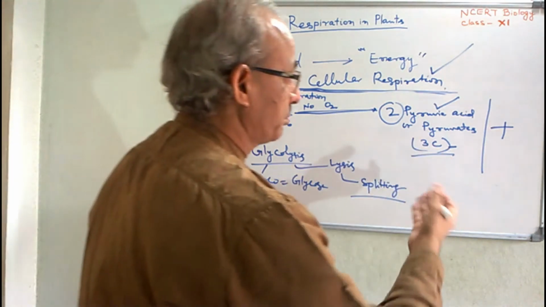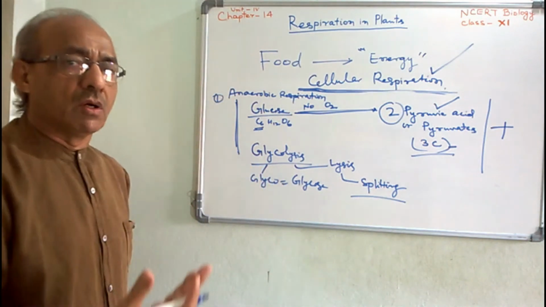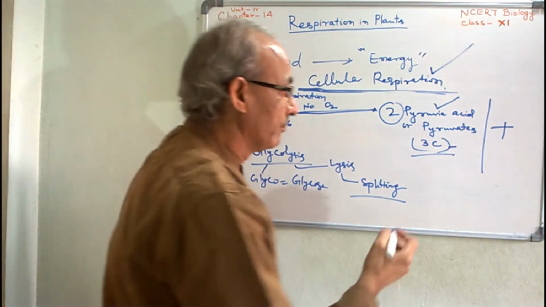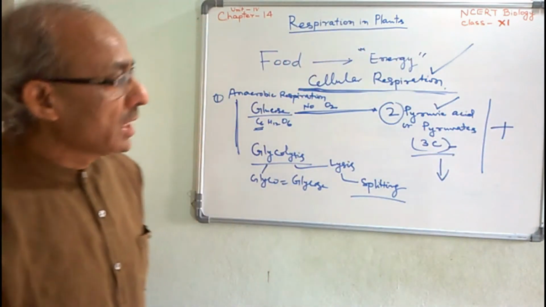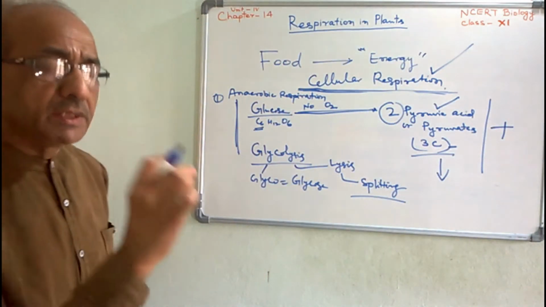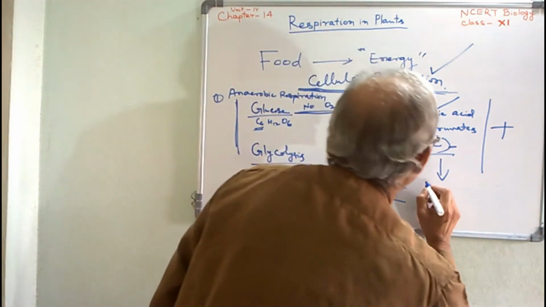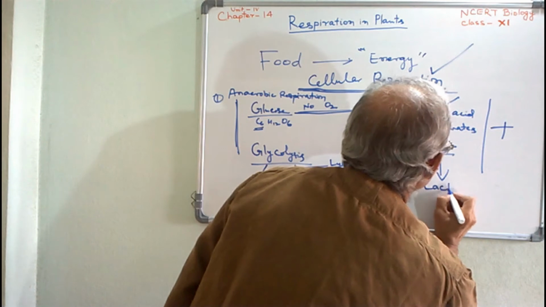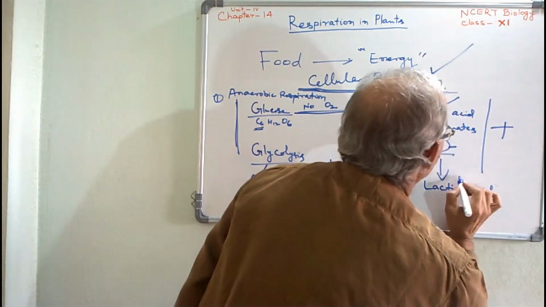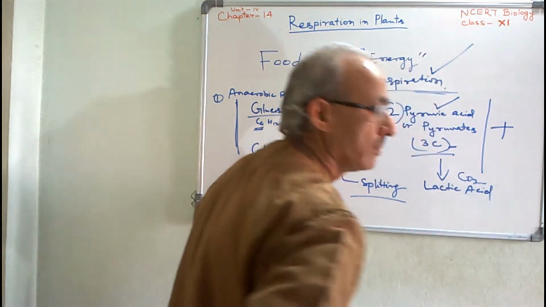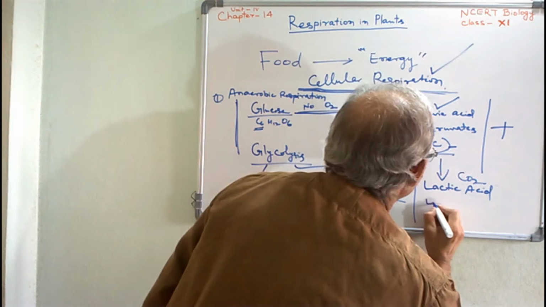In microbes like yeast and bacteria, after the formation of pyruvic acid, certain intermediate substances are formed. You note down: lactic acid, carbon dioxide, ethanol or ethyl alcohol.